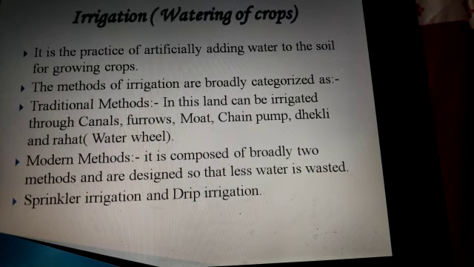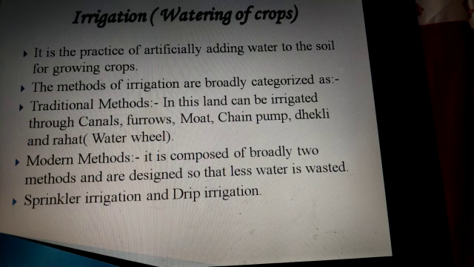Here come the modern methods. Modern methods of irrigation have been designed so that less water is wasted. Sprinkler system. It is a method in which water under pressure is sprayed over soil like artificial rain. This method is particularly effective for irrigating uneven land.